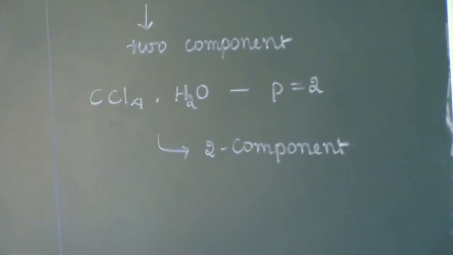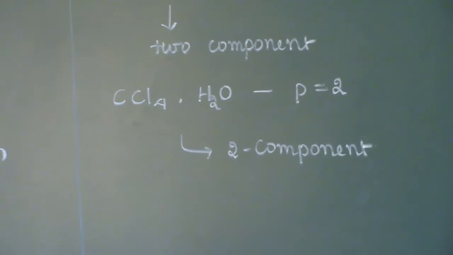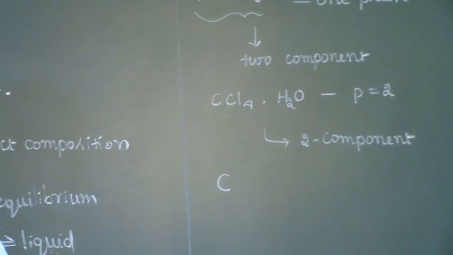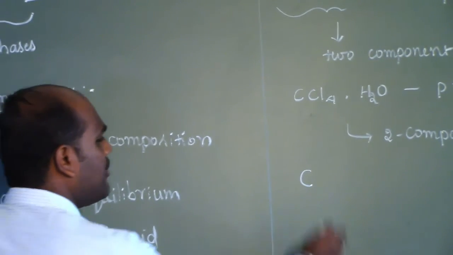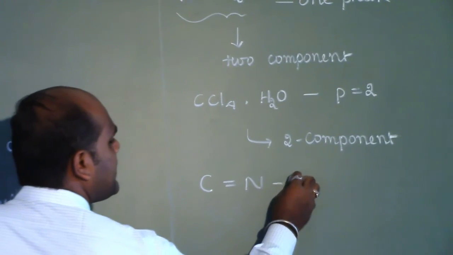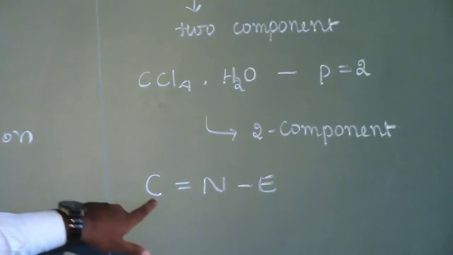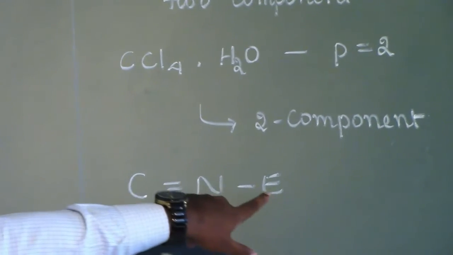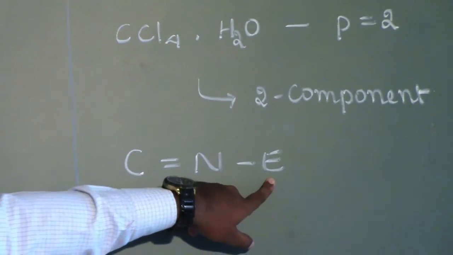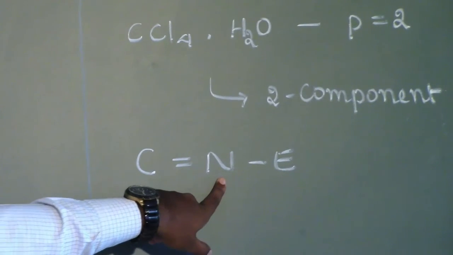So in this way, we can observe the number of components that are present in each and every system. In order to calculate the number of components present in a system, we can use a simple mathematical formula, that is C equals N minus E, where C is the number of components and E is the number of independent equations that are taking place in a system with N number of constituents.